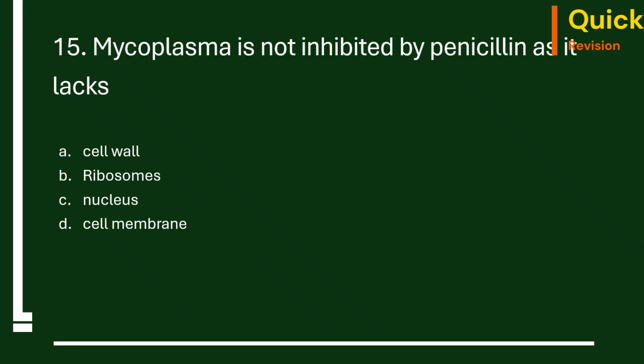15th question. Mycoplasma is not inhibited by penicillin as it lacks cell wall, ribosomes, nucleus, cell membrane. The correct option is A, cell wall. The mycoplasma is the smallest organism as we know, and it lacks cell wall. Many of the antibiotics, if you see, they target the cell wall synthesis.